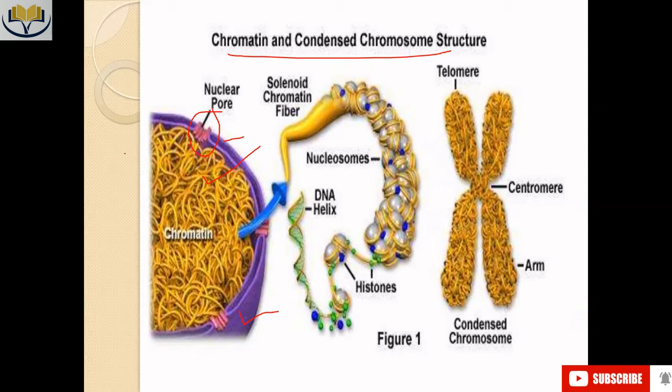Now, when we are talking about condensation, we actually get the chromatin structure, followed by the nucleosome structure, followed by the solenoid structure, followed by the condensed chromosome structure. Chromosome structure is observed during the cell division process, that means during the mitotic phase. In any kind of cell division, there are two phases: one is the interphase, another is the mitotic phase.